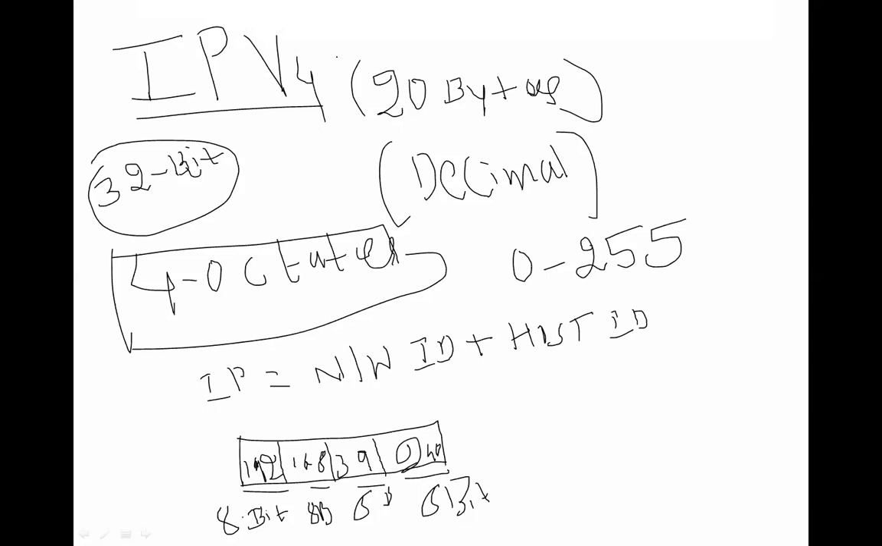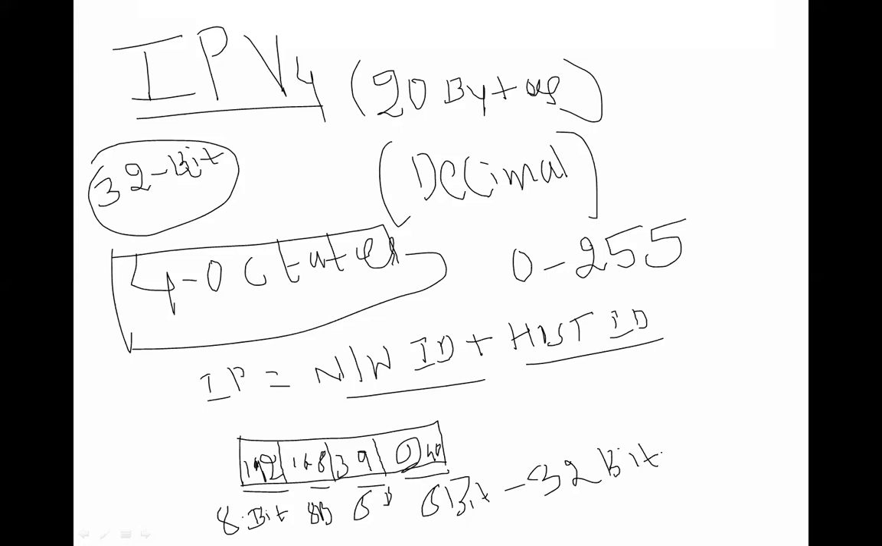IPv4, Internet Protocol version 4, uses 4 octets. These 4 octets are a combination of network ID plus host ID. How are we going to write it in 4 octets? An IP number is represented only in 4 octets, that is 192.168.139.240. Each octet represents 8 bits, 8-bit, 8-bit, 8-bit and 8-bit, which becomes a total of 32 bits.